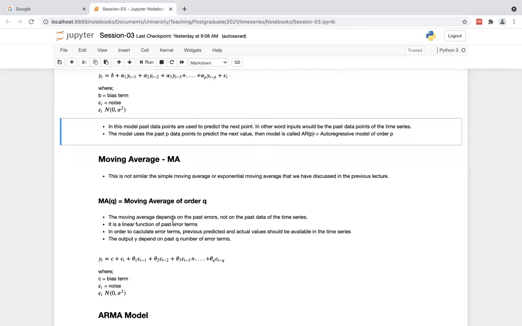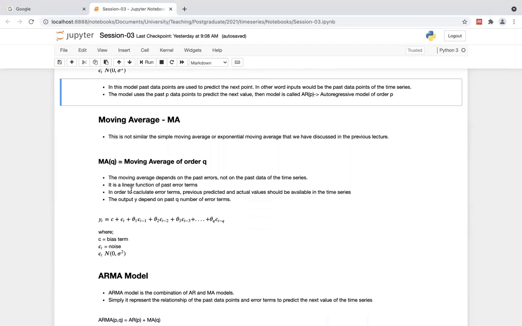In both scenarios we have parameters: p in the autoregressive model, q in the moving average model. The very first thing I mention is that this is not similar to the simple moving average or exponential moving average that we discussed in the previous lecture. This is a separate thing, right? Let's go through these points one by one.